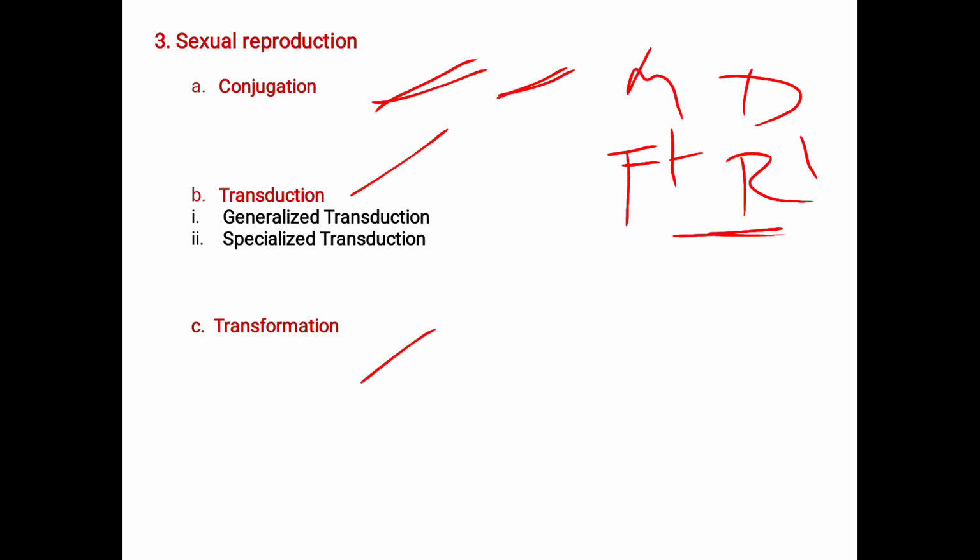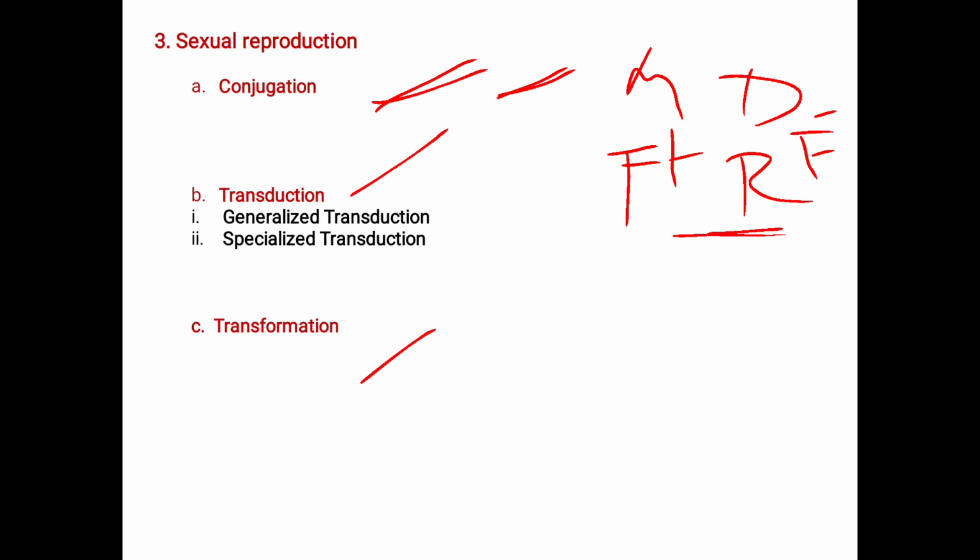Here males are called donors. In case of conjugation, these males are called the donors, whereas the females are called the receptors or the recipients. These females are without the F factor, hence they are called the F minus strains. The male is called the F plus, whereas the female is called the F minus. This is due to the presence and the absence of the F factor. If F factor is present, that is called the F plus. If F factor is absent, that is called the F minus cell.